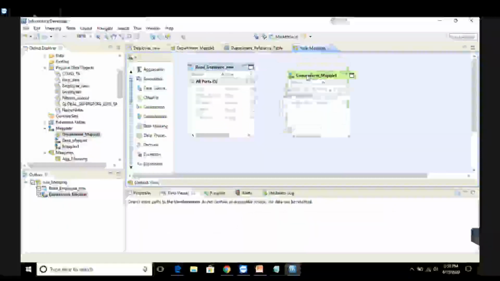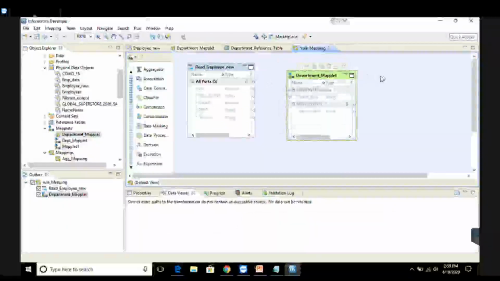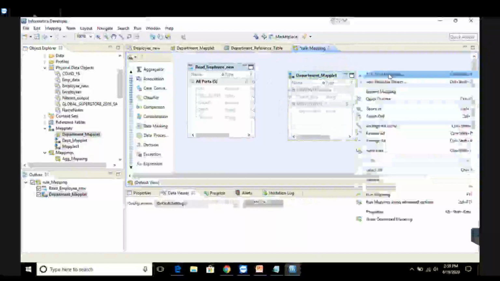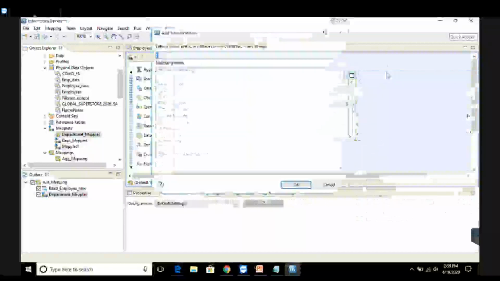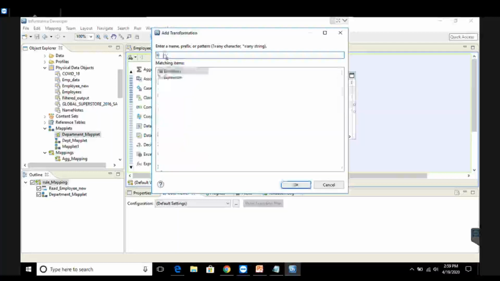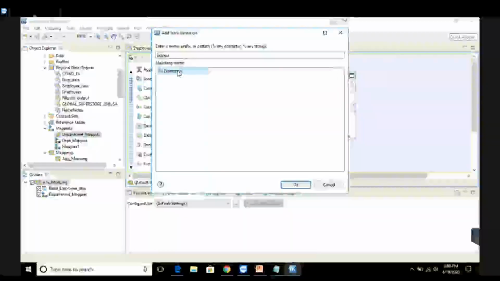Next, I require an output. For that, I'll click on add transformation and select the transformation called expression. When you don't want to save your data in an output file and you just want to debug how this behaves, you can use expression.